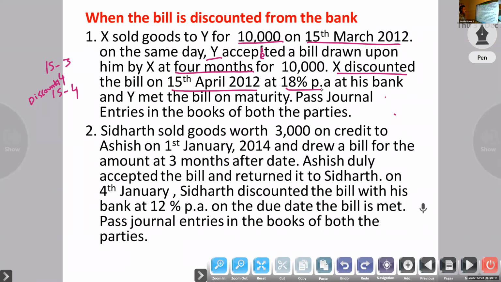So we'll start. Okay, so X sold goods to Y, rupees 10,000. Thing is that on 15th March, X draws the bill. Then on 15th April, he discounts at 18%. That amount they will deduct. Okay, so we will start.